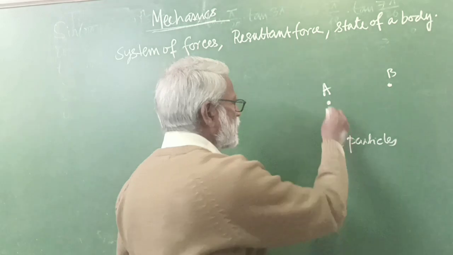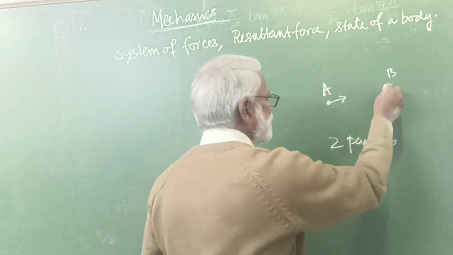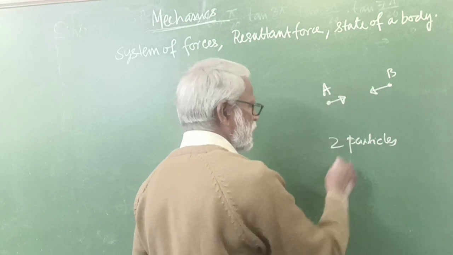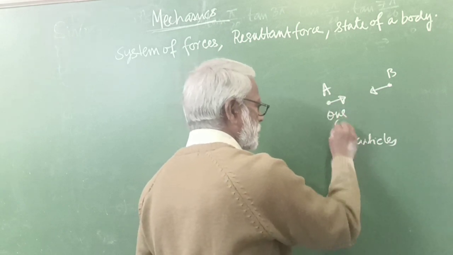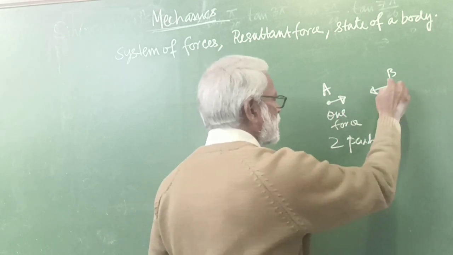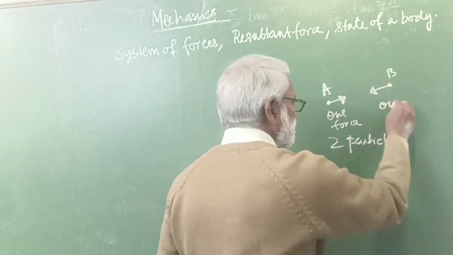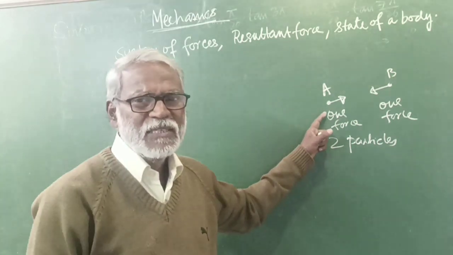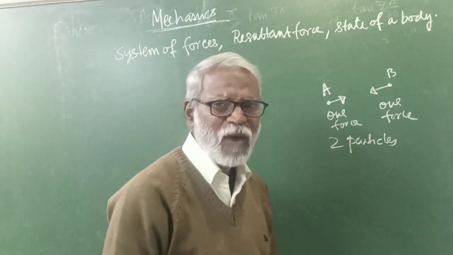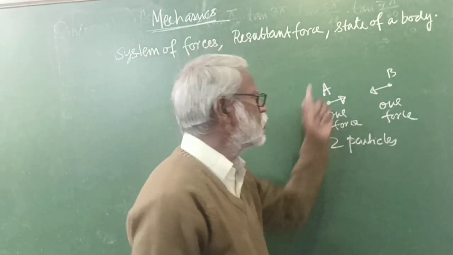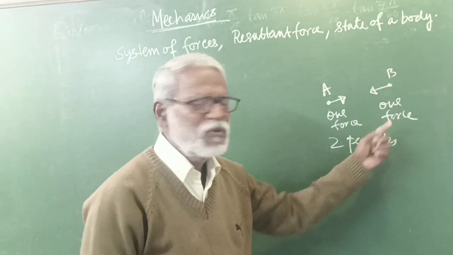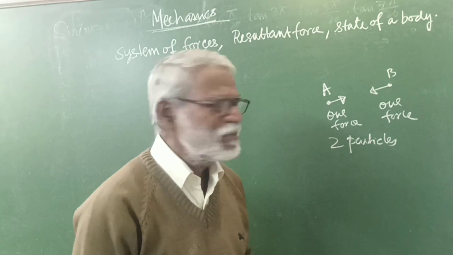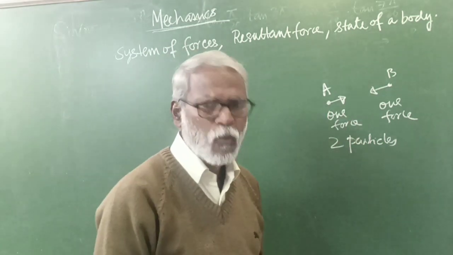So there is a force on A, there is a force on B. How many forces are acting on A? One force. And similarly on B there is one force. A is experiencing one force, B is also experiencing one force. So when there are two particles present in the universe, each experiences one force. That means the number of particles minus 1.